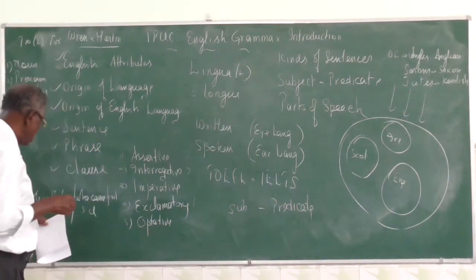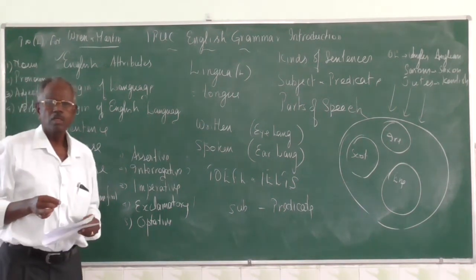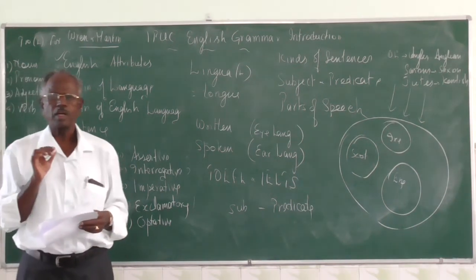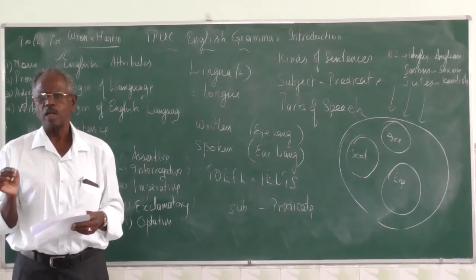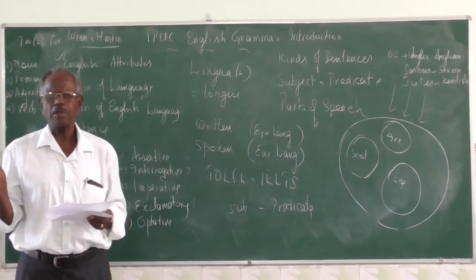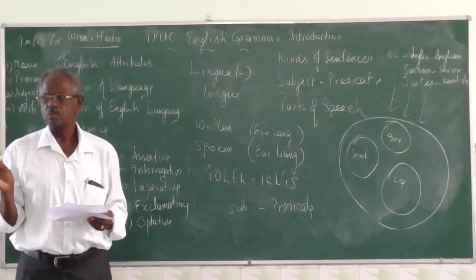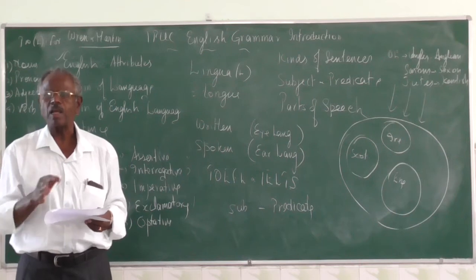Fourth one is verb. See, verb is a word which shows what a subject is or what a subject does. In high school only, they want to teach action word. It is not complete meaning. Action word. So verb does not show only action. Sometimes it tells what the subject is.